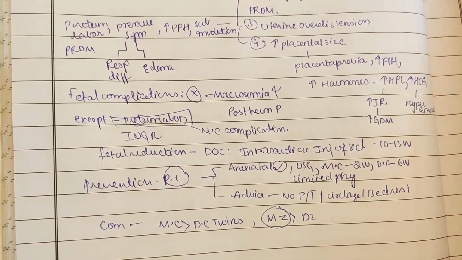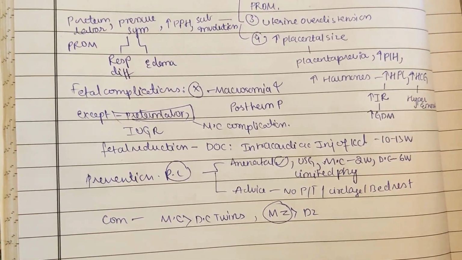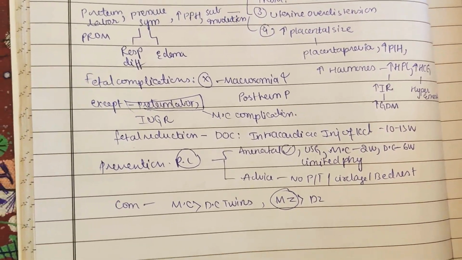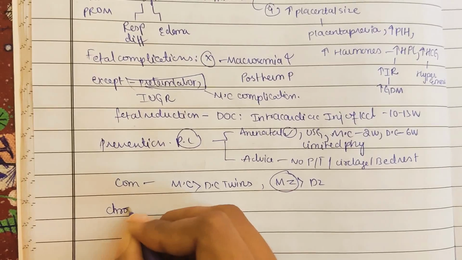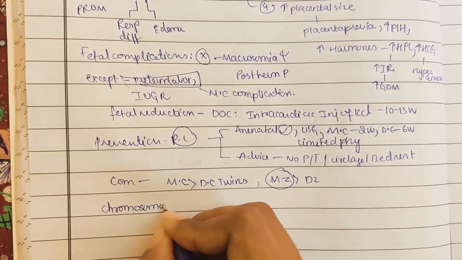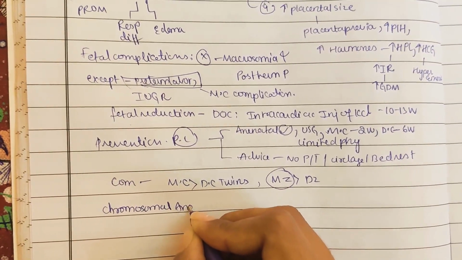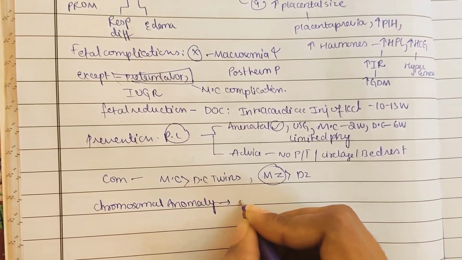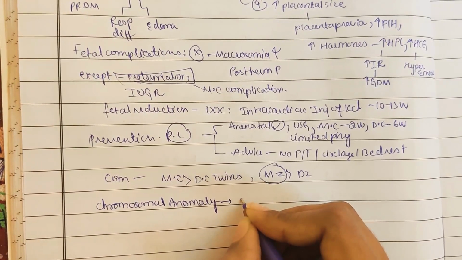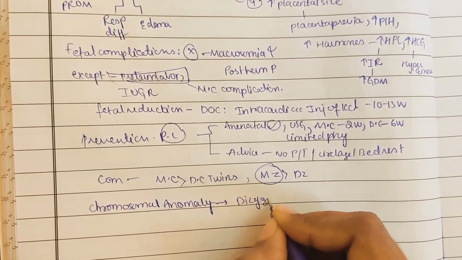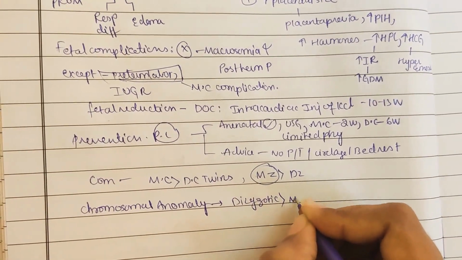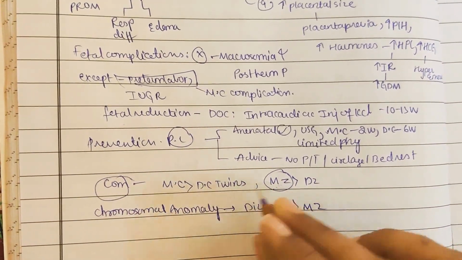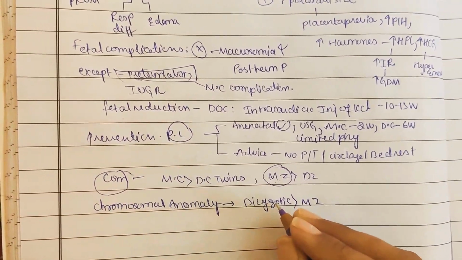So except for the cumulative risk of chromosomal anomaly, because sometimes there will be chromosomal anomalies also. Now coming to fetal complications, that is chromosomal anomaly. What kinds of chromosomal anomaly will we find? Let us check. The cumulative risk of chromosomal anomaly is seen more in dizygotic when compared with monozygotic. So dizygotic is greater than monozygotic. In the case of normal complications, monozygotic is greater, but for chromosomal anomalies, dizygotic is greater.